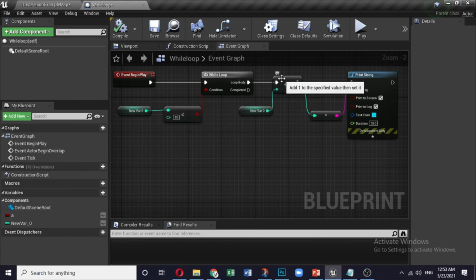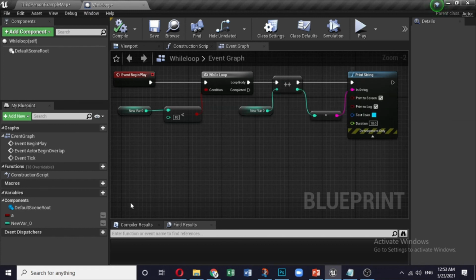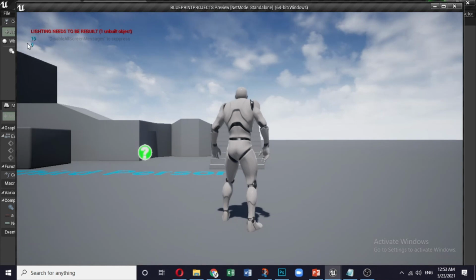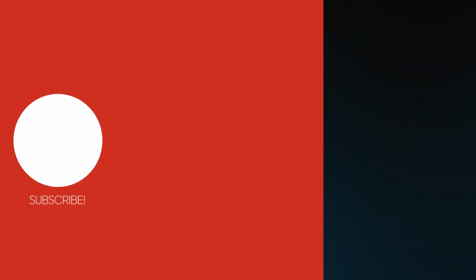It will add 1 to it and it will show the print screen, and again the loop will start. Again it will add 1 integer to this value, which is basically now 9, and then it will print the screen. So let's see, here it is 9 and 10. So that's it for this while loop.